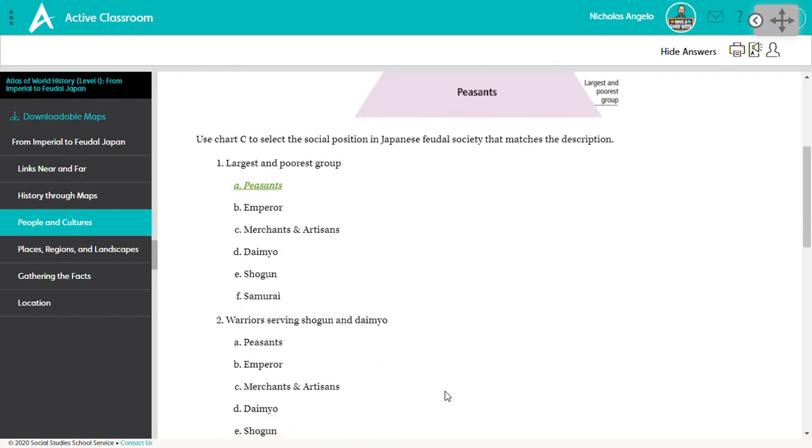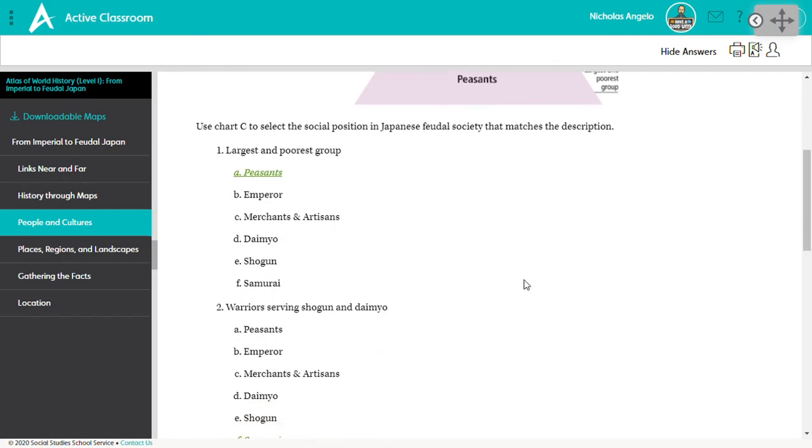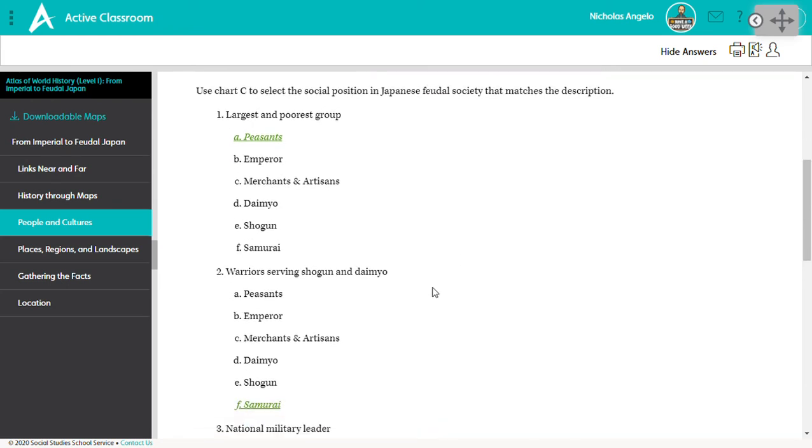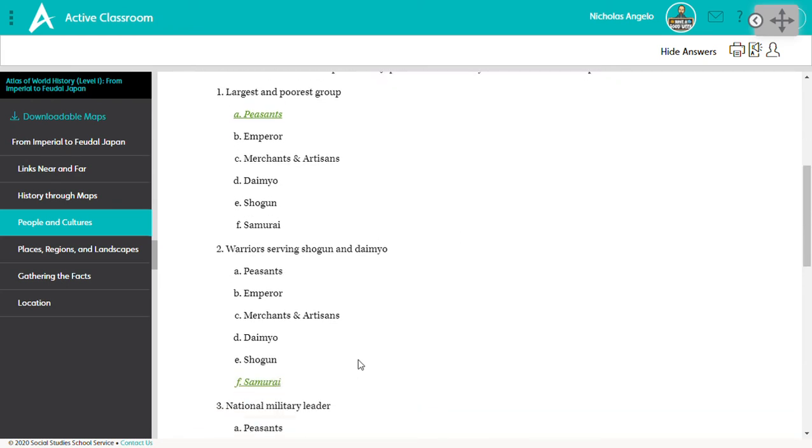2. Warriors that are serving the shogun and the daimyo. Well, what are the warriors called? They're called samurai. You may have seen them. We're going to see a picture in the next section about these Japanese samurai, the very famous warriors. They're the ones that serve the shogun and the daimyo. So number 2 should be samurai, choice F.